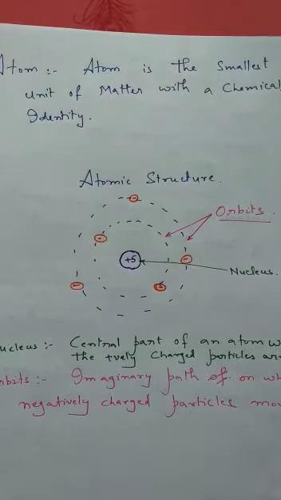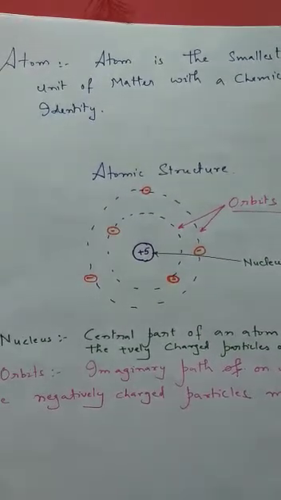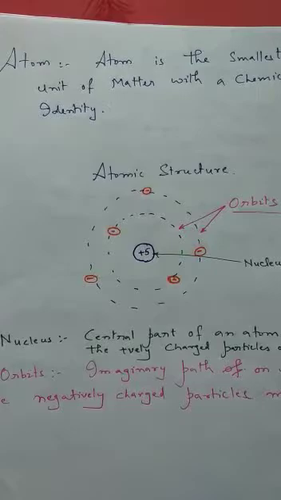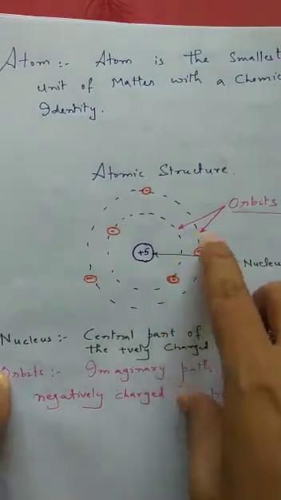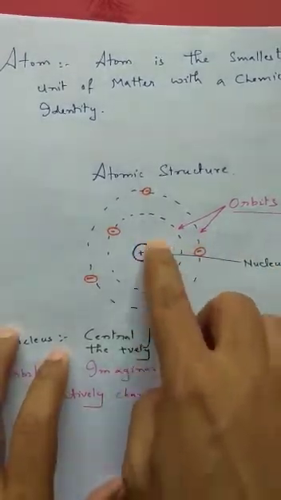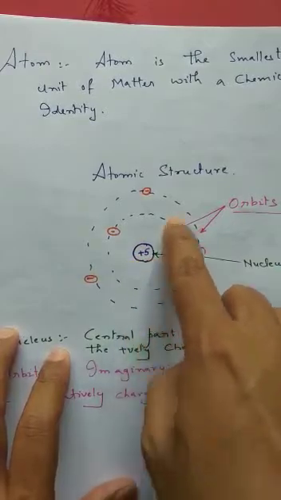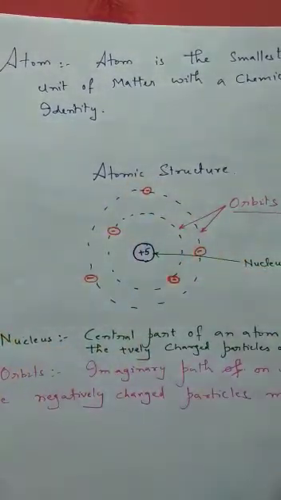After that, I have drawn a system. An atom is a very sophisticated system. I have drawn a system with 5 positive charges and 5 negative charges revolving around it.